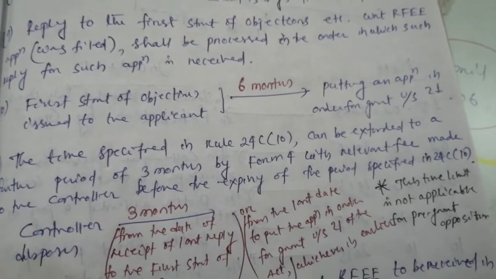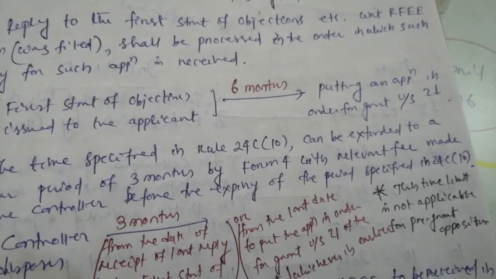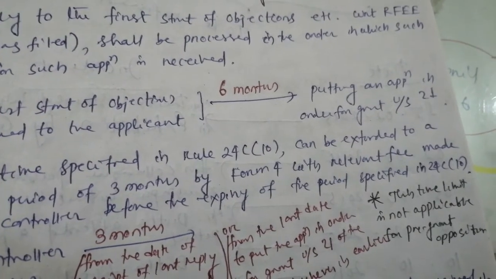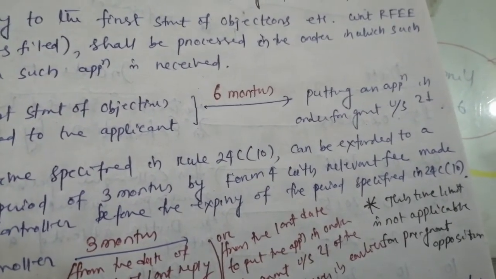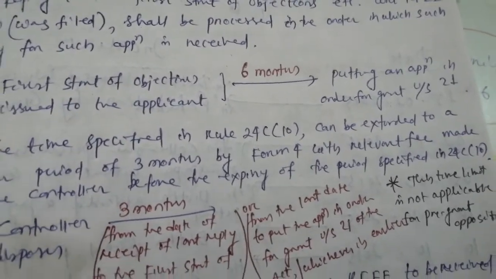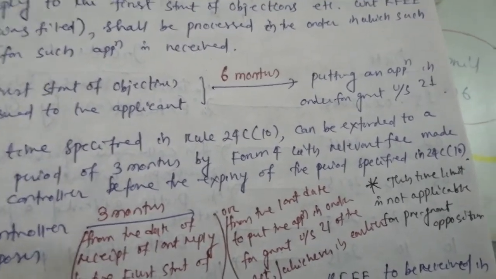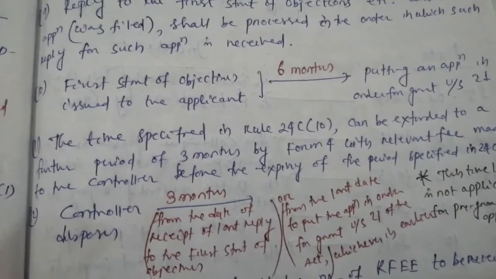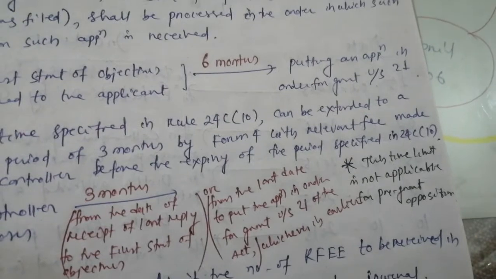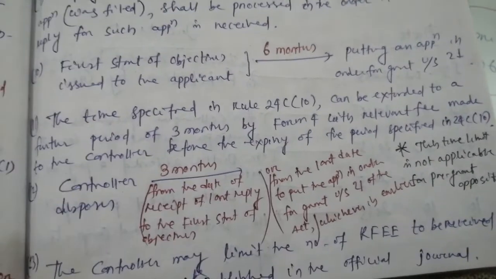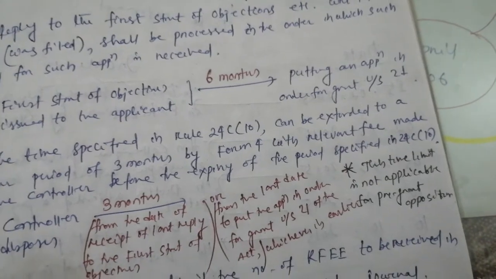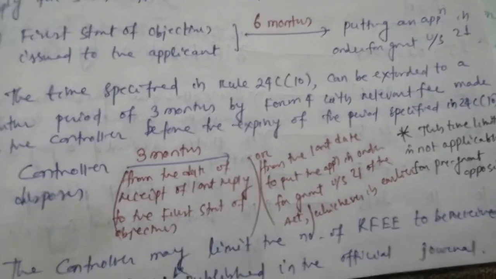Next one. Number 10. First statement of objections issued to the applicant within 6 months, putting an application in order for grant under section 21. Fine. The time specified in Rule 24C(10) can be extended by a further period of 3 months by Form 4 with a relevant fee made to the controller before the expiry of the period specified in 24C(10).